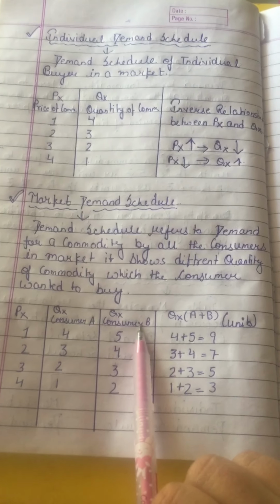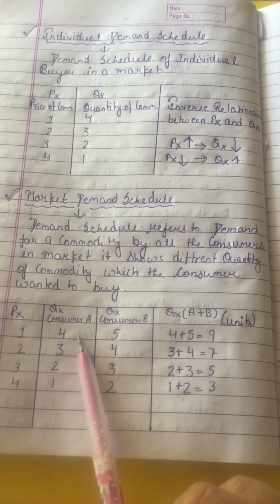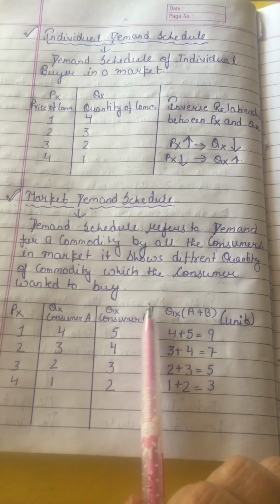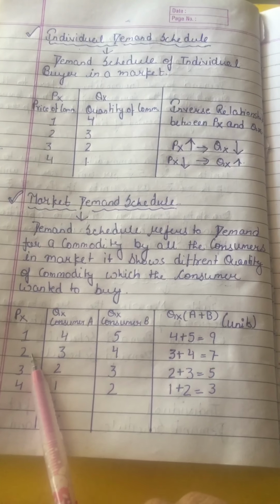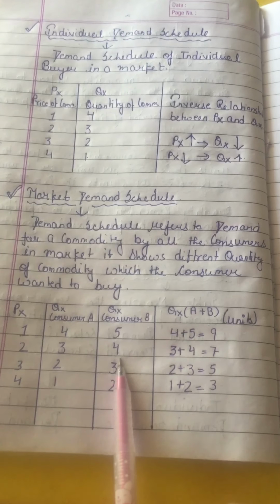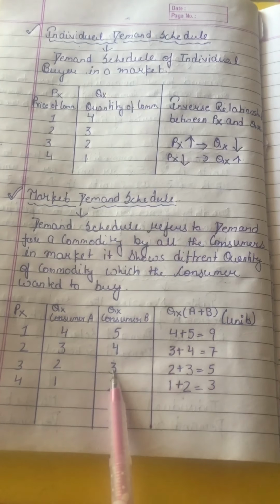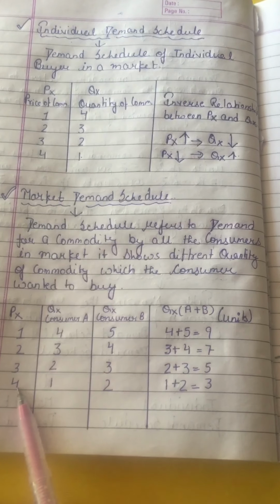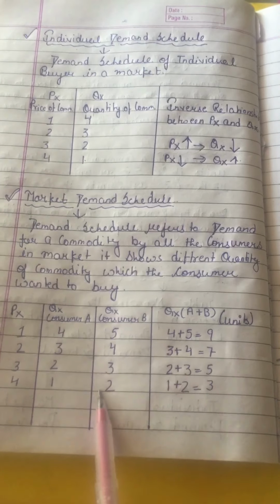When the price is 1 rupee, for consumer A quantity demanded is 4 units, and for consumer B quantity demanded is 5 units. When the price is 2, consumer A 3 units, consumer B 4 units. When the price is 3 rupees, consumer A 2 units, consumer B 3 units. When the price is 4 rupees, consumer A 1 unit and consumer B 2 units.